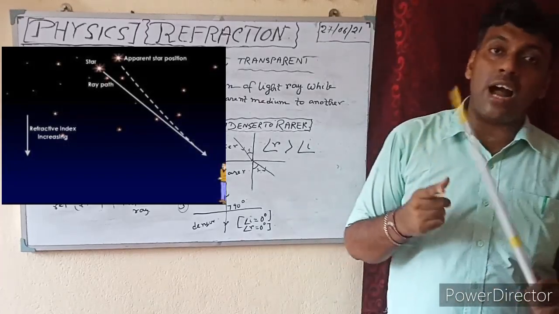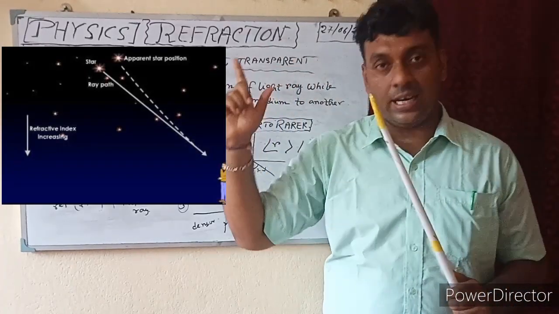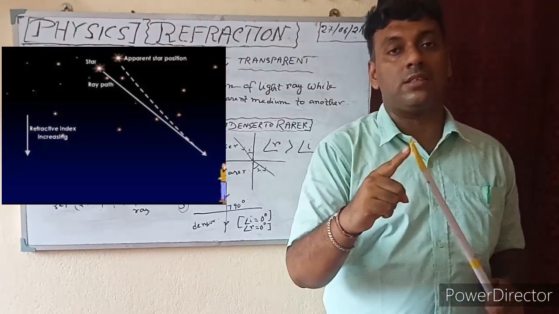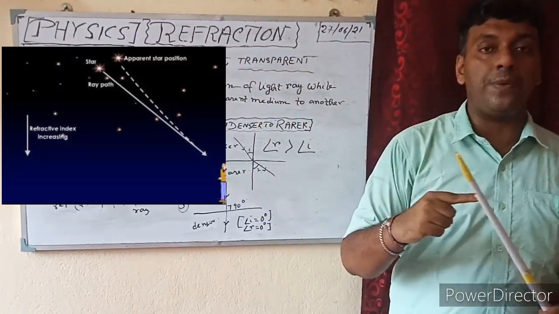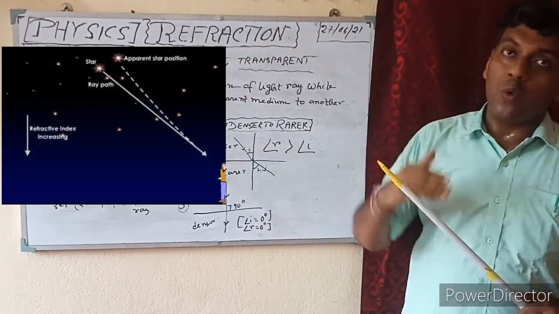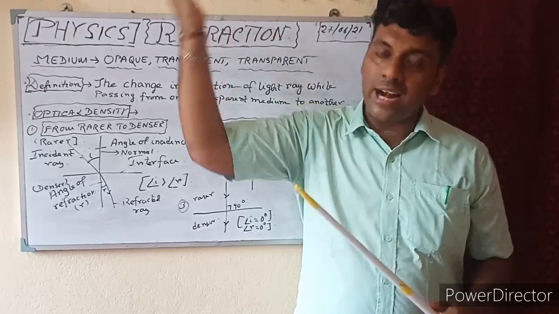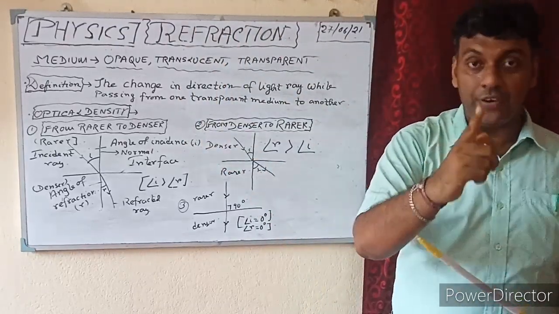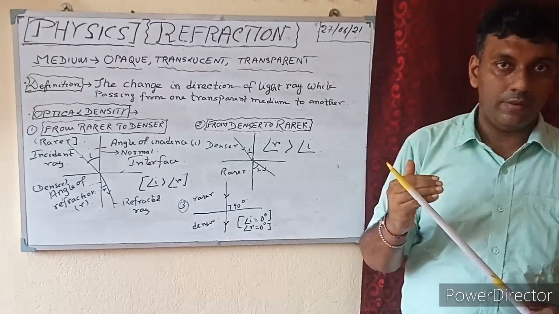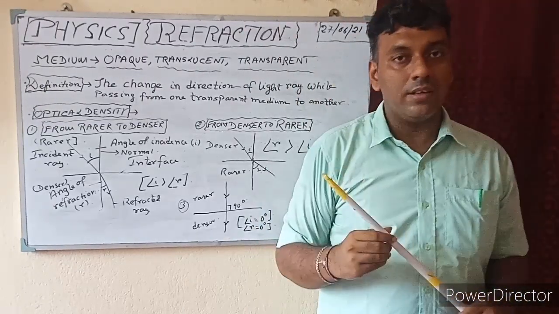So as the star is far away from the earth's surface, the light rays coming from the star towards the earth's surface are traveling from rarer to the denser medium. So while coming from the star to the earth, the light rays continuously bend towards the normal as they travel from rarer to denser.